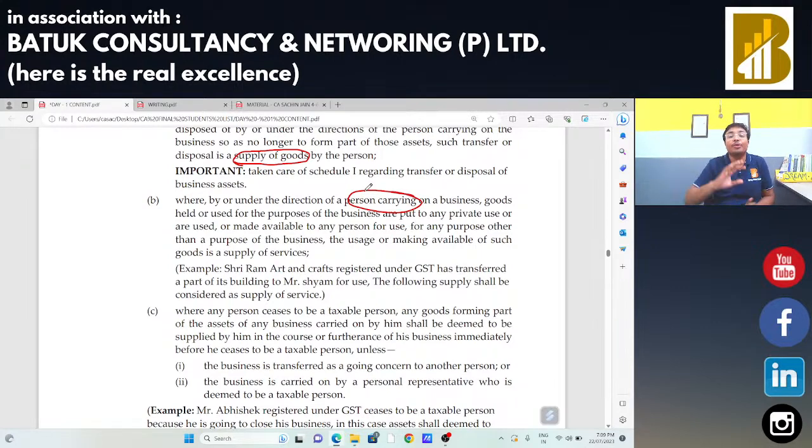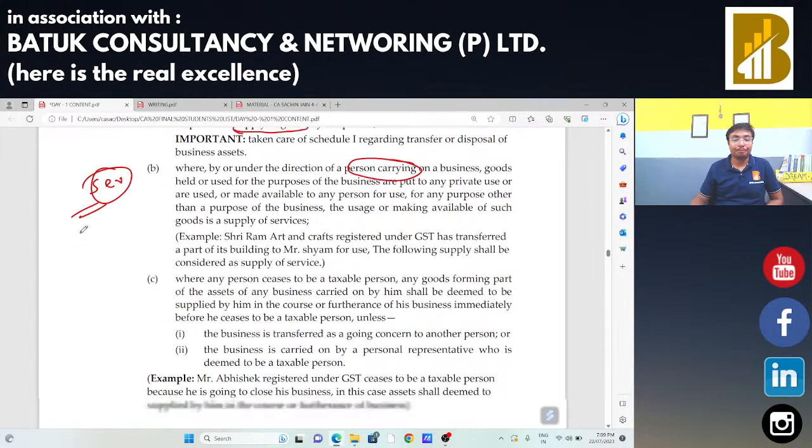The owner is just transferring the right to use. Suppose I have a business and I have a car, and I give my car to my manager to use. In that case I am just giving the right to use that car. Hence the same should be considered as a supply of services, not as a supply of goods.